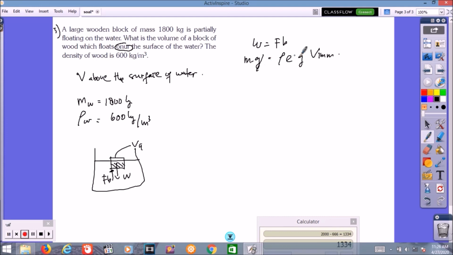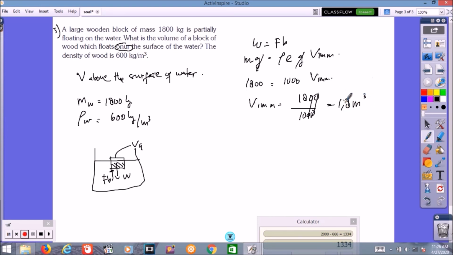We cancel g. We have the mass of the object 1800 kg equal to rho of liquid water 1000 times the volume immersed. We move right here: V immersed equals 1800 divided by 1000, 1.8 meter cube.